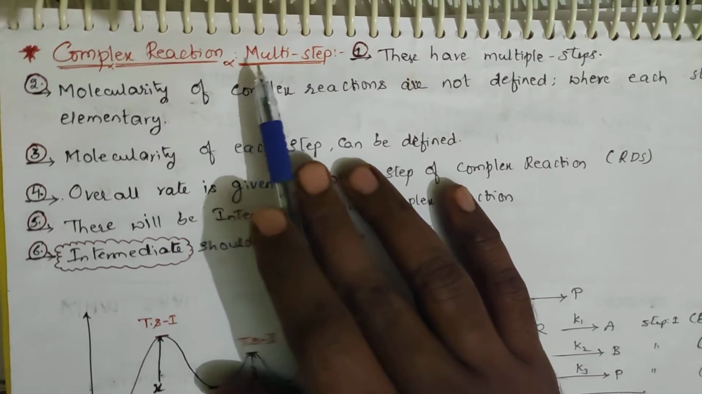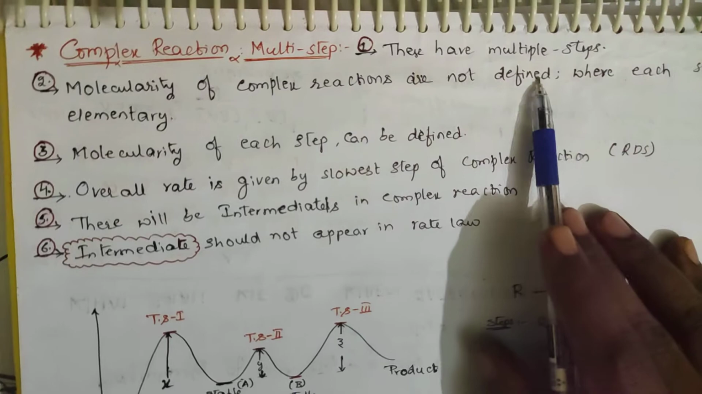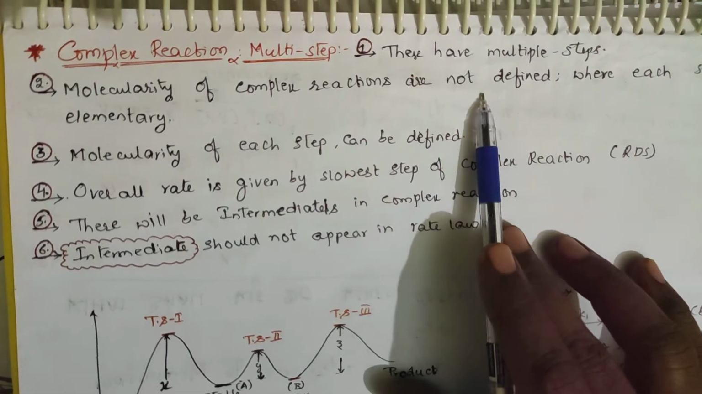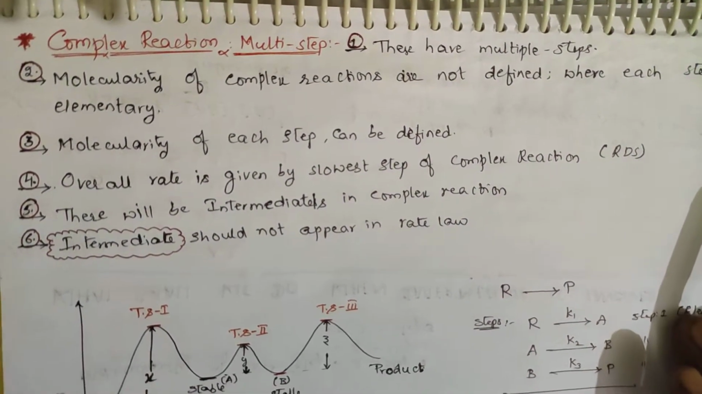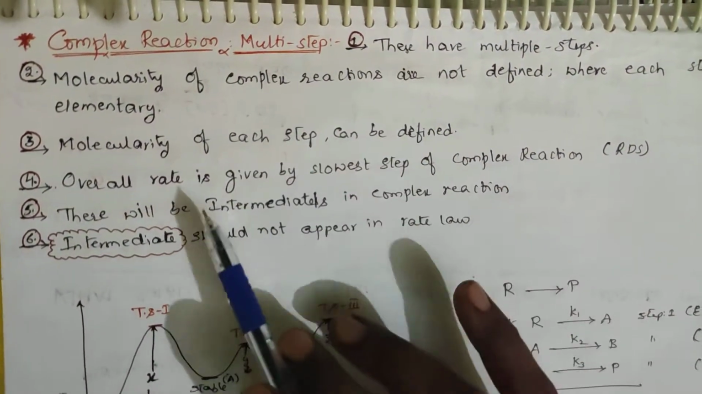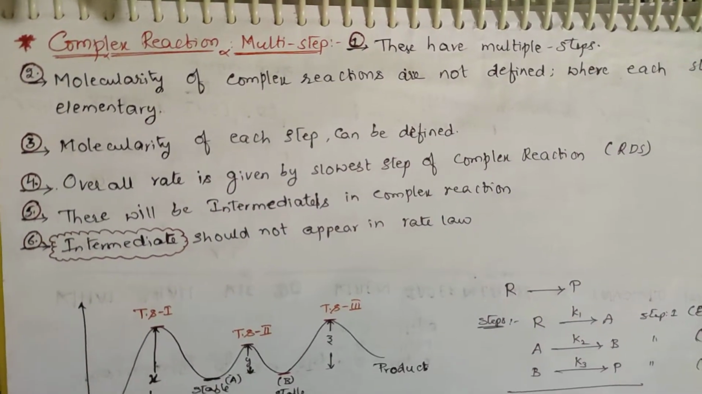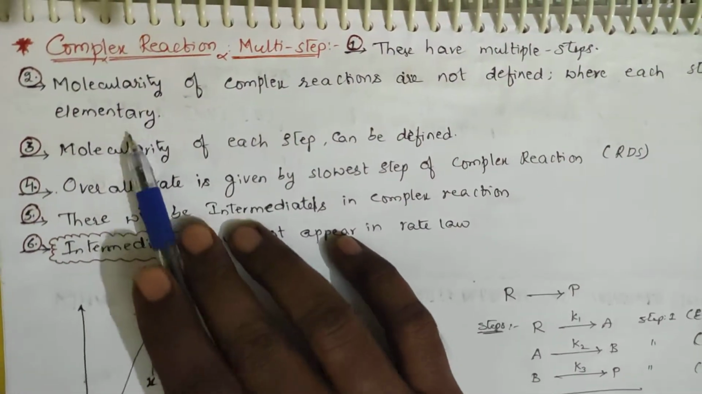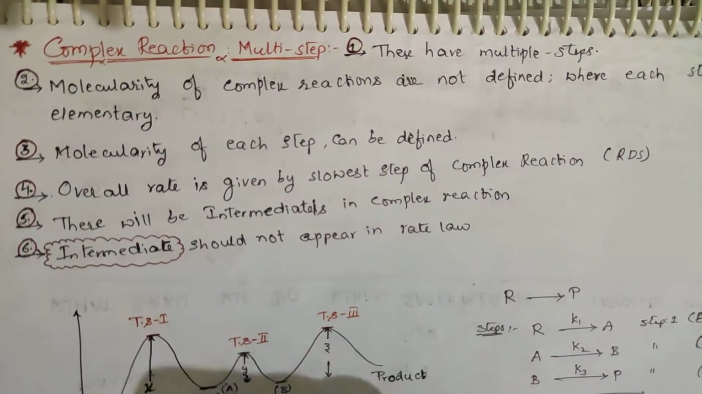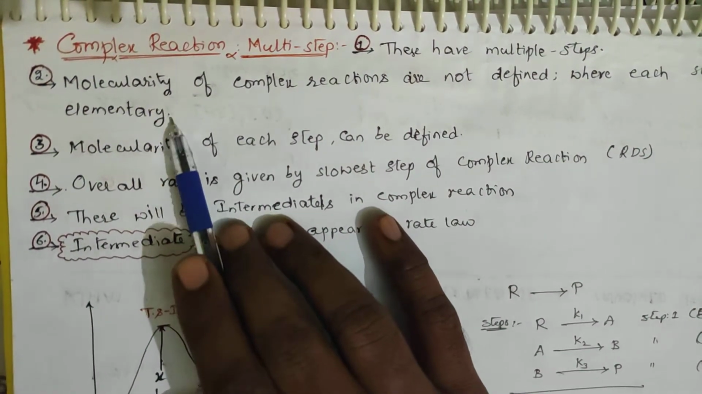For complex reactions or multi-step reactions, there are certain rules. First, they will have multiple steps. You know this very well. Second rule, the molecularity of a complex reaction is not defined. Molecularity is defined only for the slowest step, that is, the rate determining step. For each step it is defined, but for the overall reaction molecularity is not defined. Where each step is elementary, you can define the molecularity. For the overall complex reaction, you can't define the molecularity for the entire reaction, but you can define the order. Molecularity is only for elementary reactions.